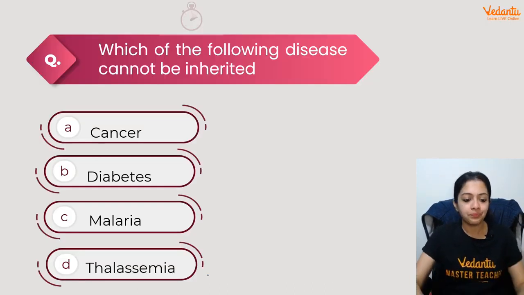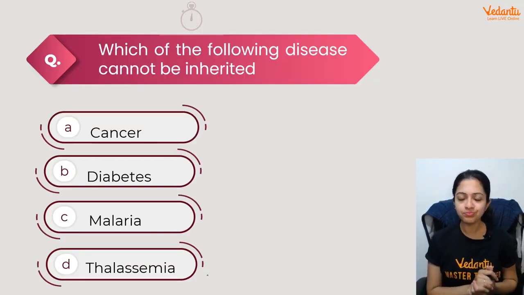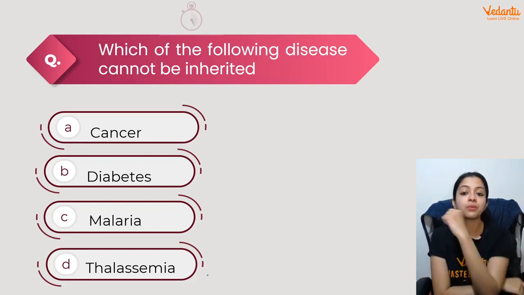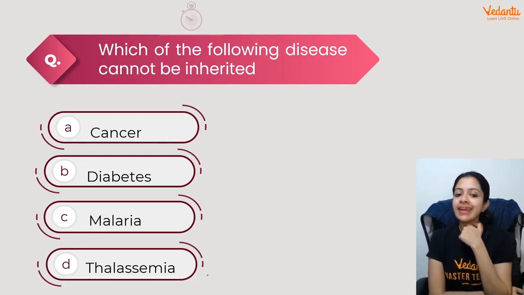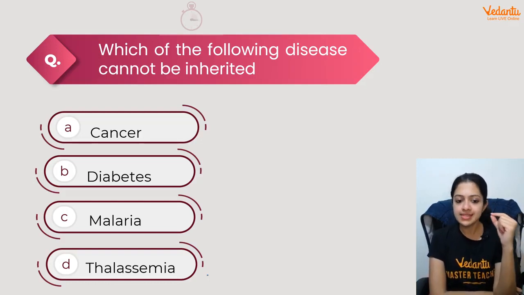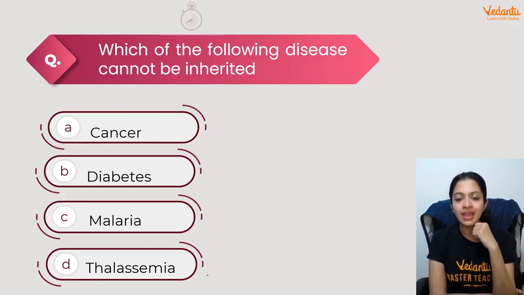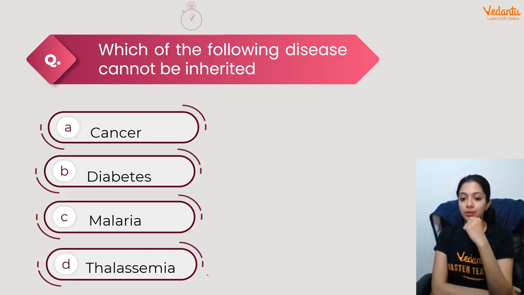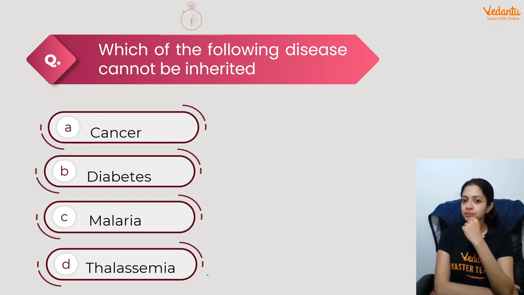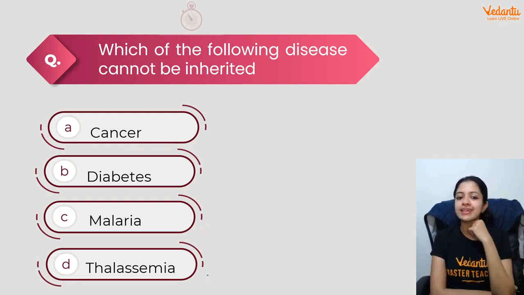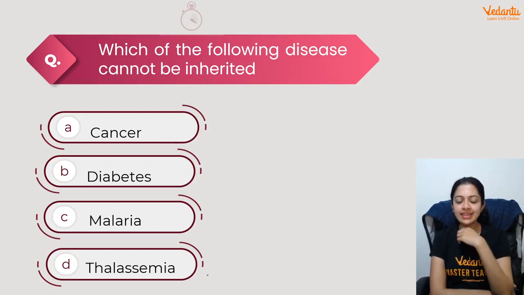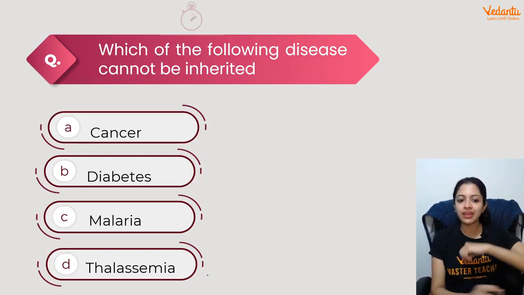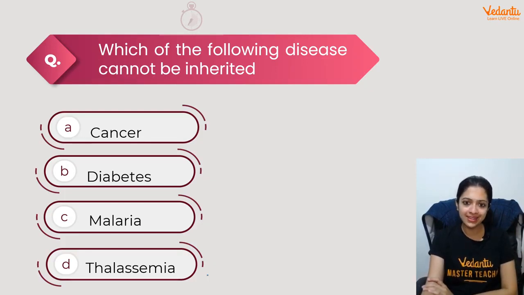Okay, so now let us quickly get down to a quiz. Ready? Okay. Which of the following diseases cannot be inherited? Cancer, diabetes, malaria, thalassemia. Which of these cannot be inherited? Which of them is not genetically controlled? I think a couple of examples I've already told you. Your time ends in 3, 2, 1, and go.